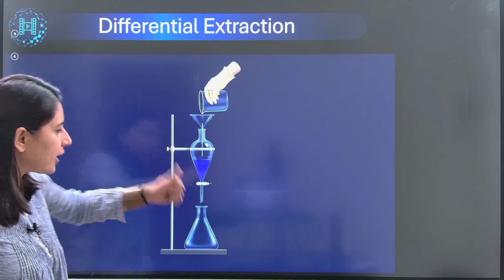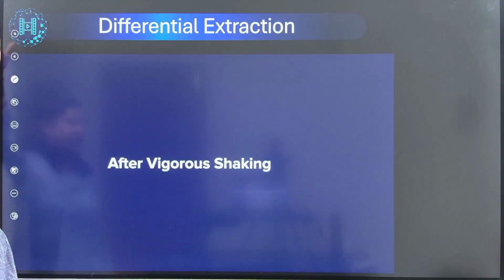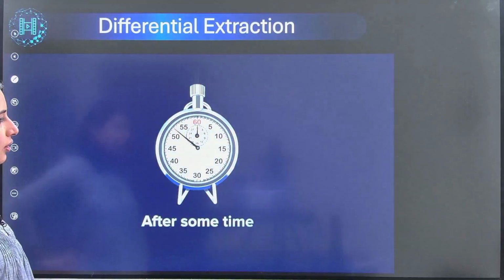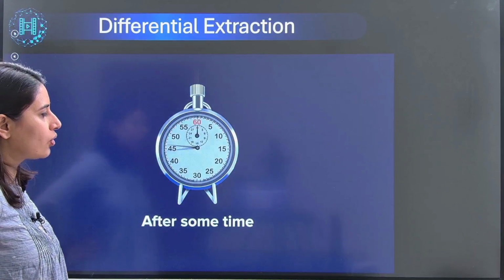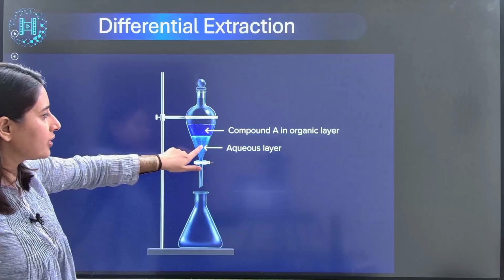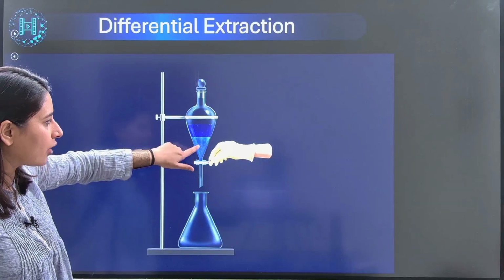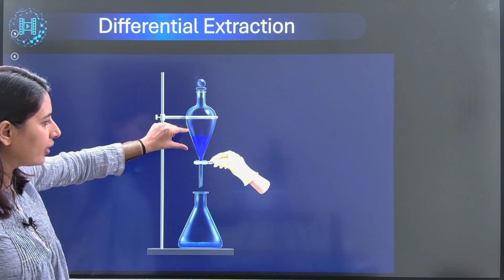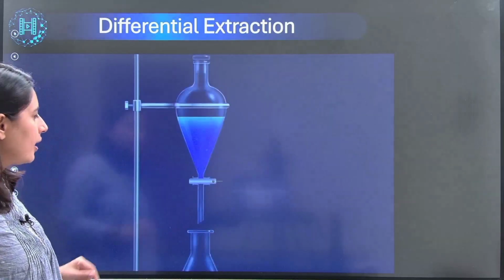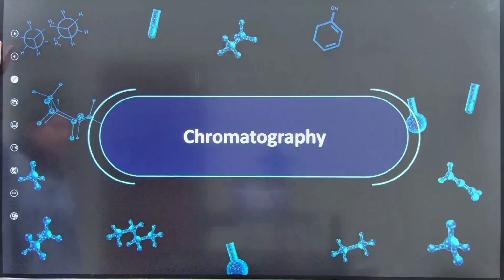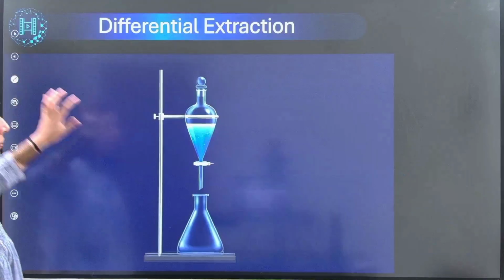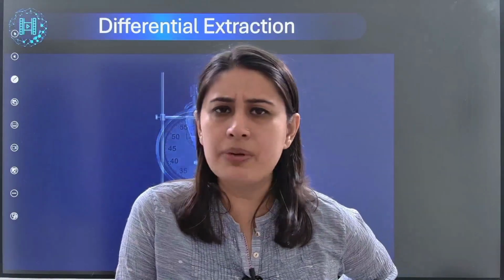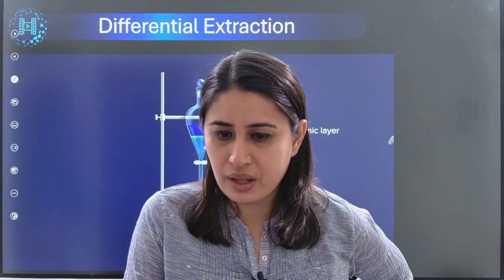But when you shake it now, after vigorous shaking, you will see that now entire compound A has gone to the organic layer. So you can see you have separated the compound from the aqueous layer and collected it in the organic layer. Now all of it, the compound A is in this particular layer. So this is what you are doing. You are simply separating. And now from this organic layer, it can easily be separated by carrying out simple methods like distillation once again. Okay.